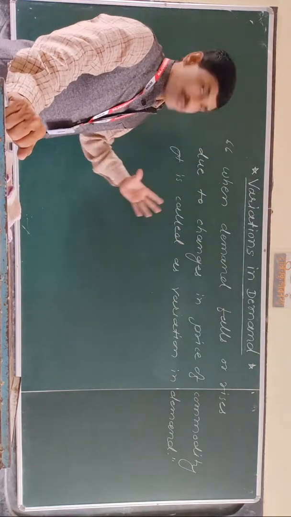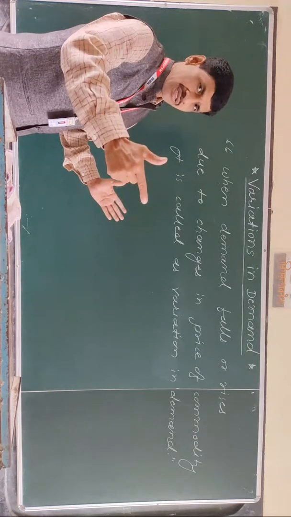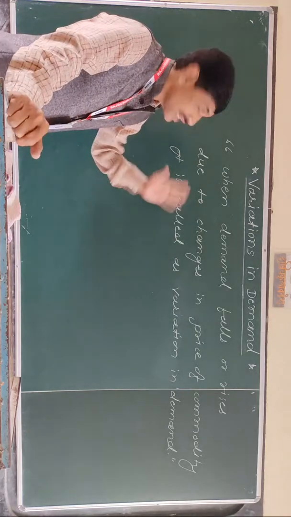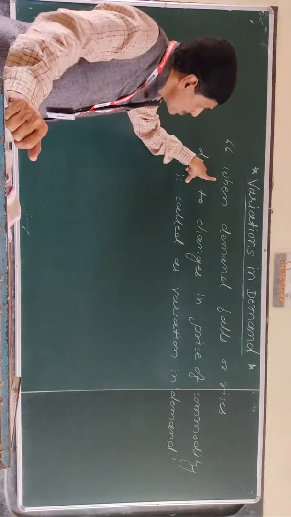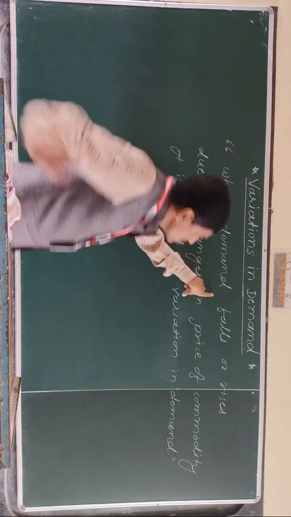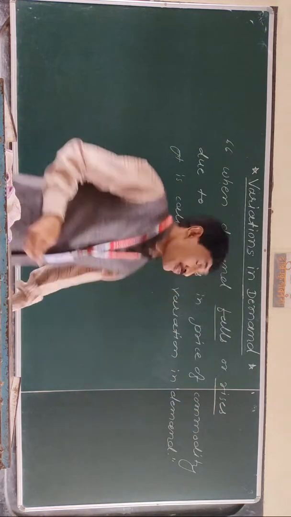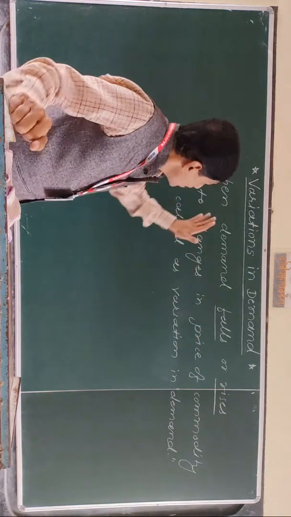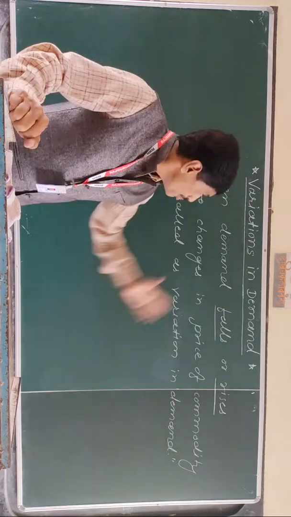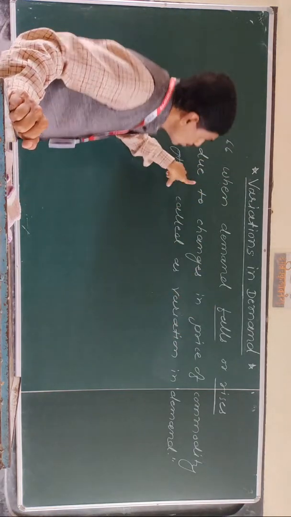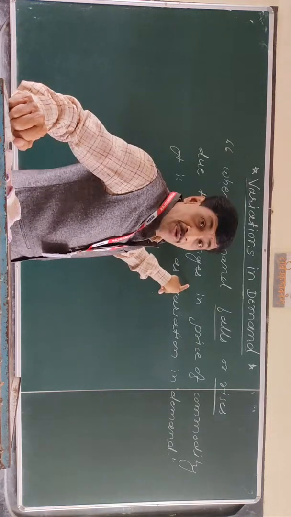Variation means there are some changes in demand. So when demand falls or rises, means decreases or increases, due to changes in price of commodity.